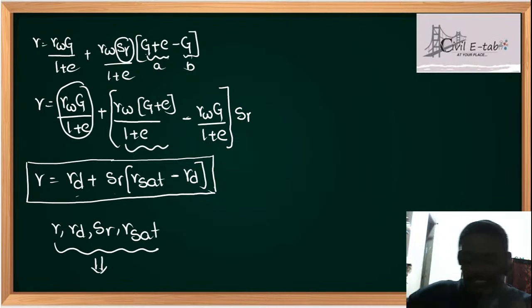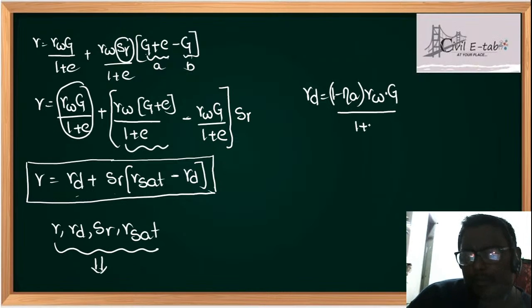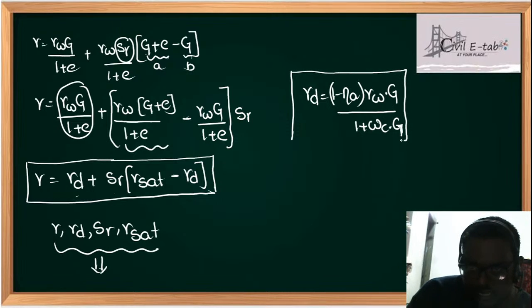And one more relation is there, students. That part I will be telling in compaction. This is a relation I will explain to you in the compaction topic. But for now, gamma_d is equal to (1 minus n_a) into (1 plus water content) into G. And see students, we have not discussed percentage of air voids. Now I am going to tell; that is the reason I have not explained there.